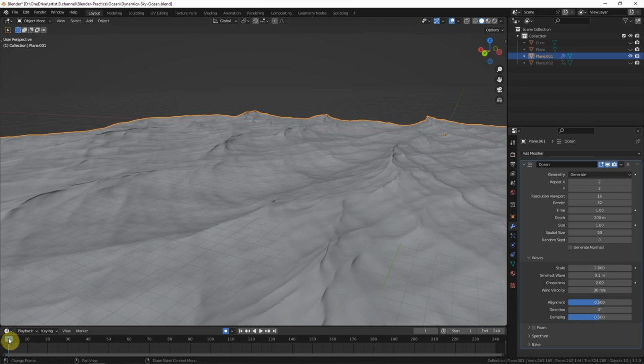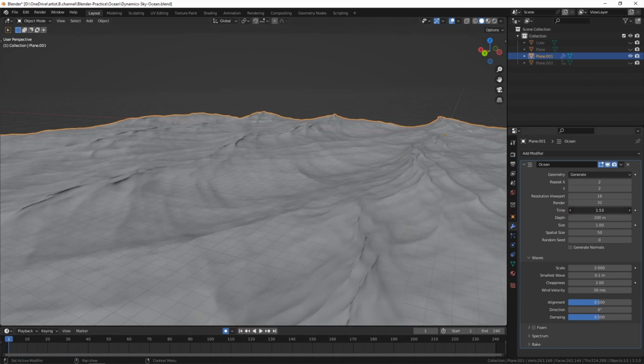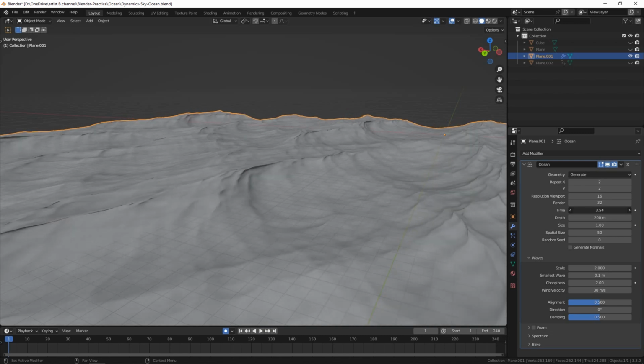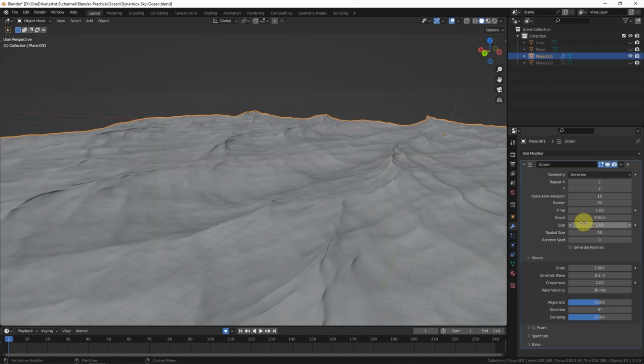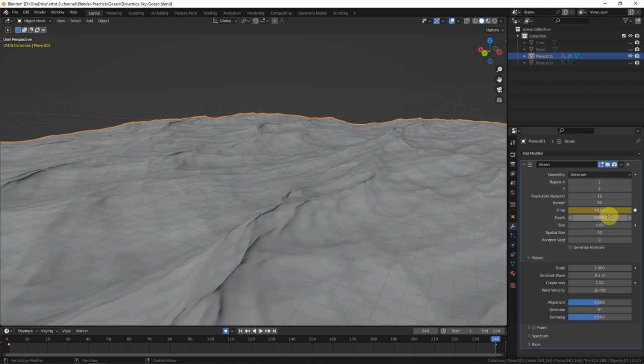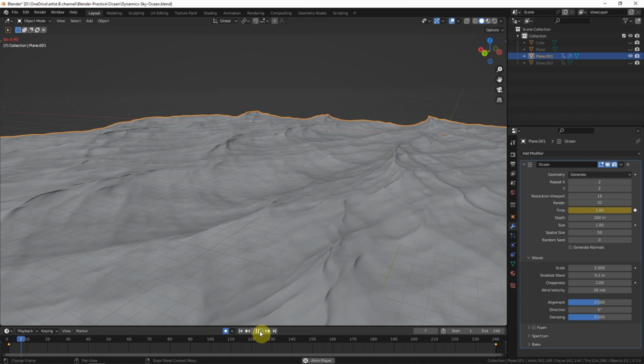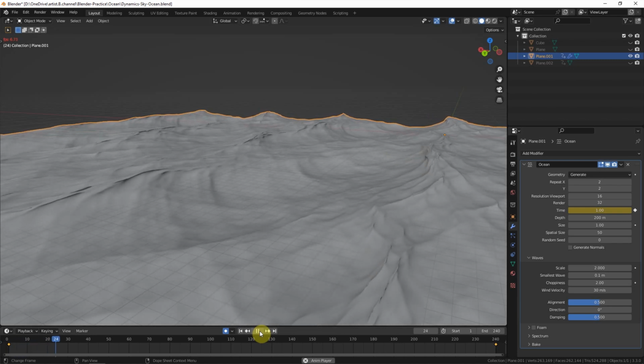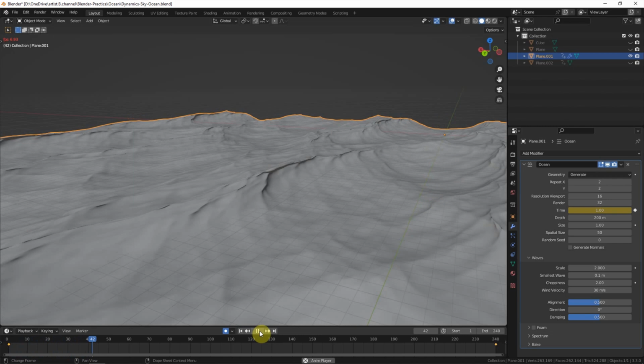So we can see the motion. But we can see the motion by changing the time. So I'd like to set the time frame. The first frame is 1 and the last frame to 40. So we have the motion of the ocean.